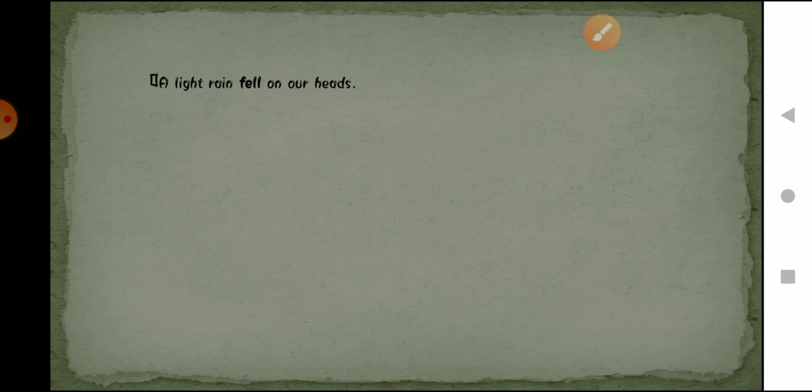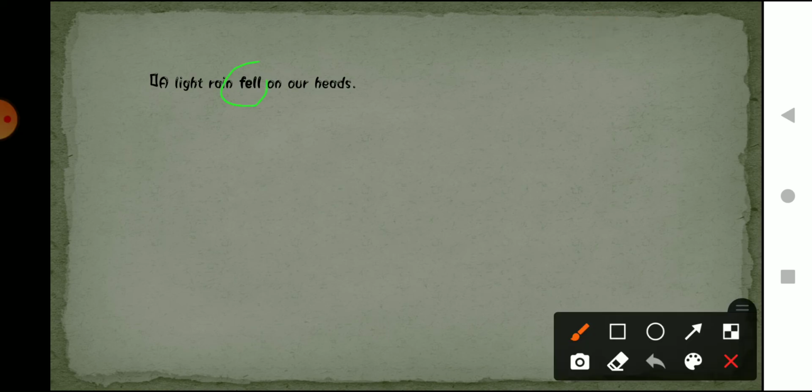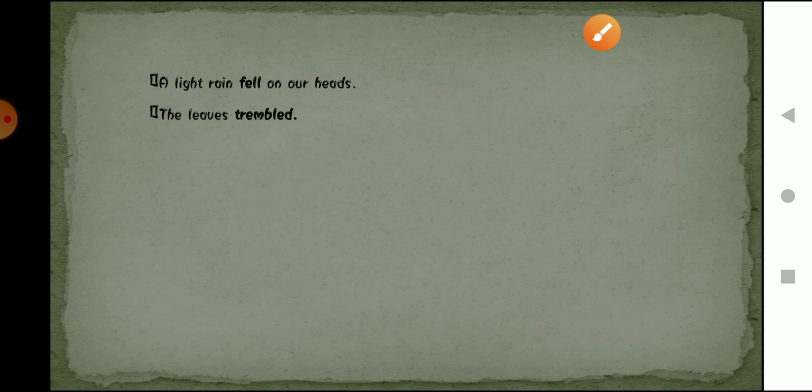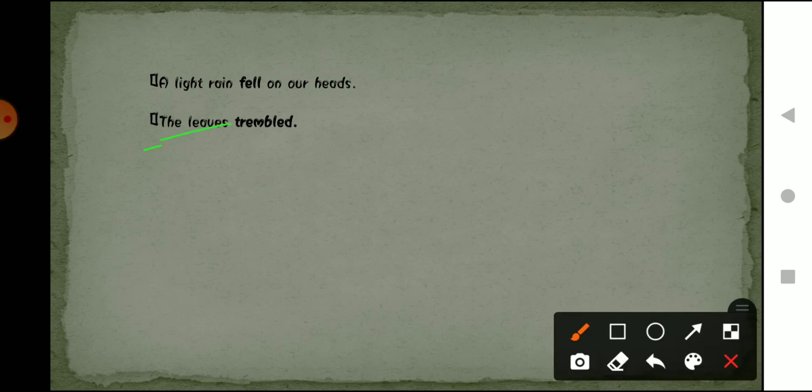A light rain fell on our head. So the highlighted word is fell, and yes, it is an action word, that is our verb. Now the second one, the leaves trembled. We are talking about whom? We are talking about the leaves. What is the action being done here?